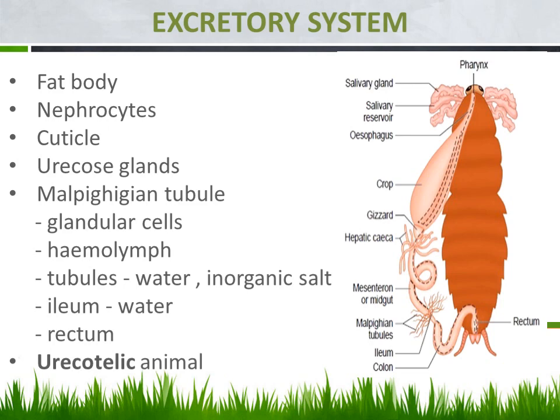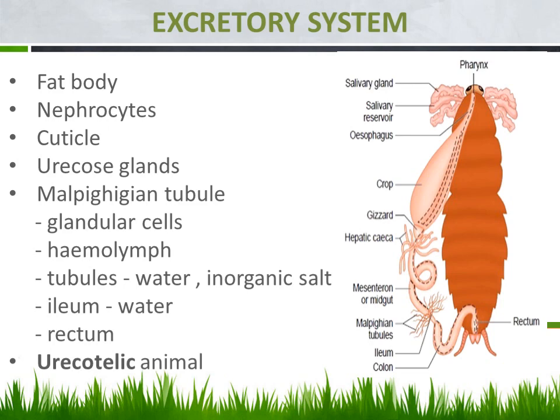Then the next one is nephrocytes. These nephrocytes are one of the connective tissue cells, and these cells are also involved in the excretory process. Then the cuticle is the outer covering of the cockroach, and it also performs excretion, eliminating nitrogenous waste.